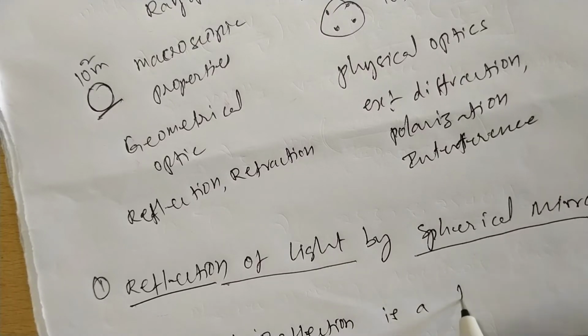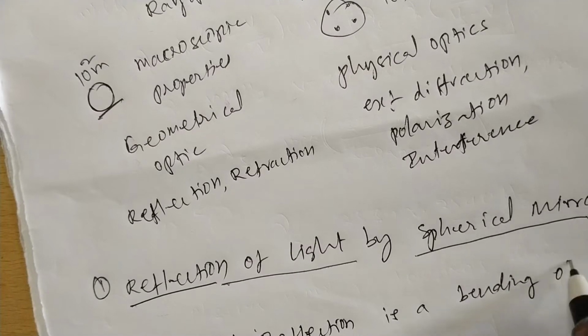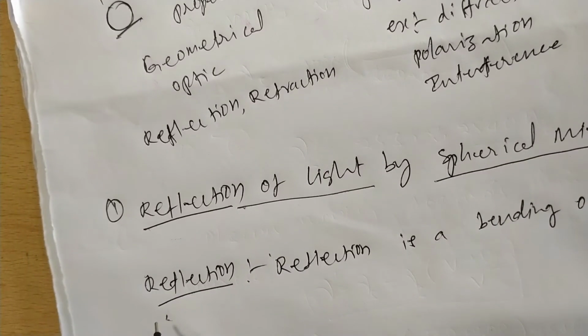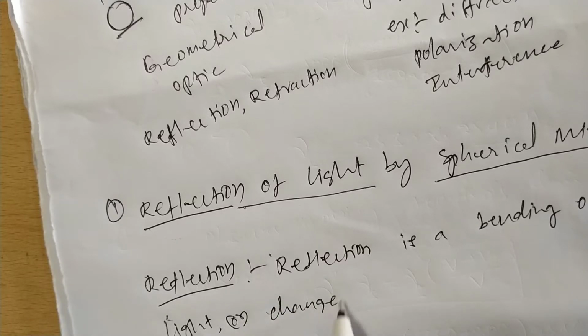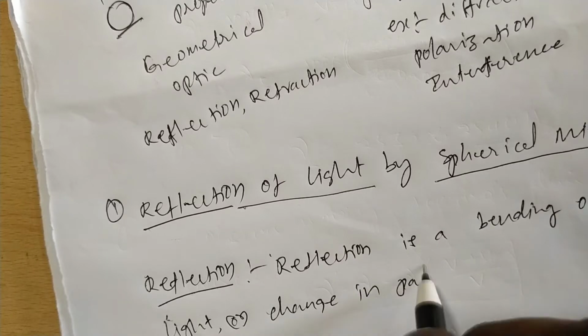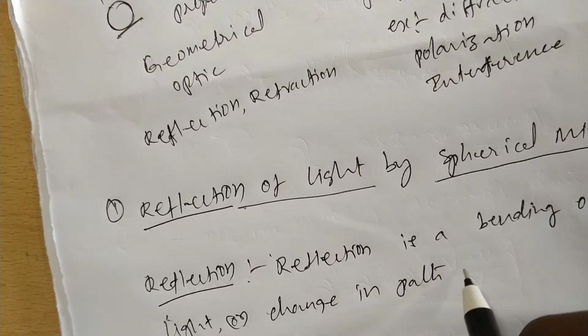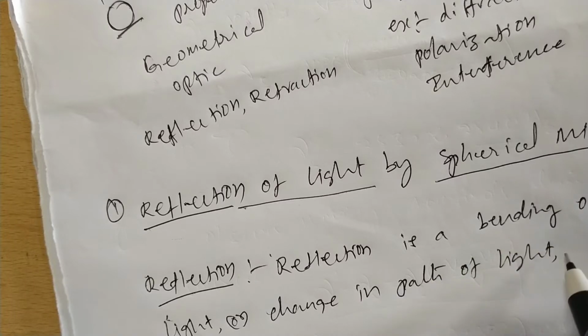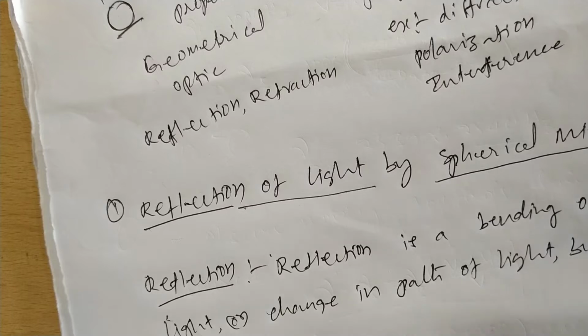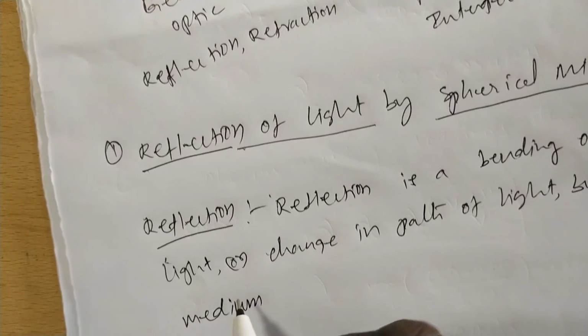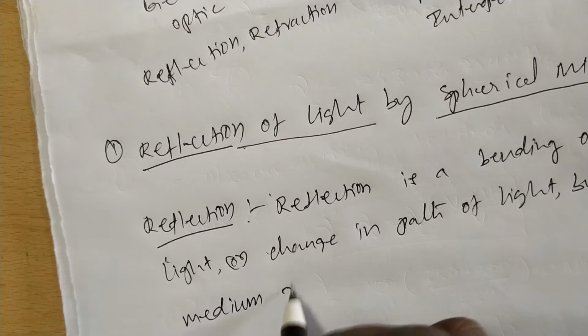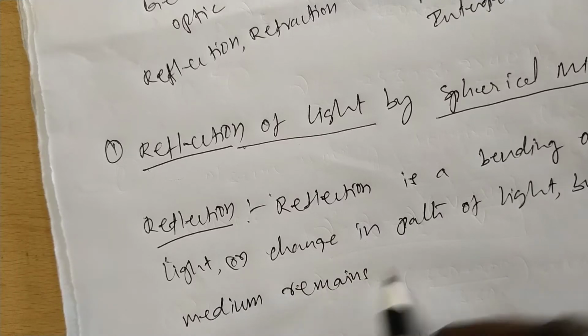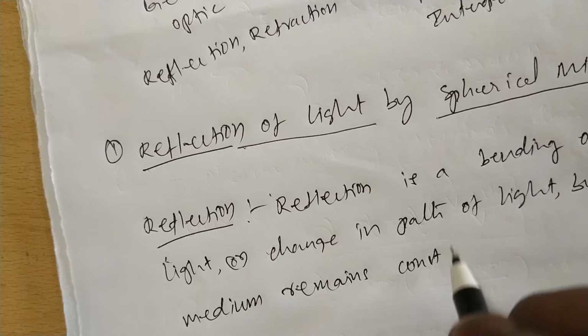Reflection is a bending of light, or change in path of light, but the medium remains constant, the same medium.